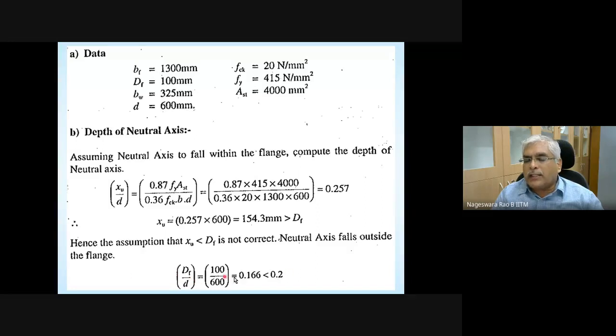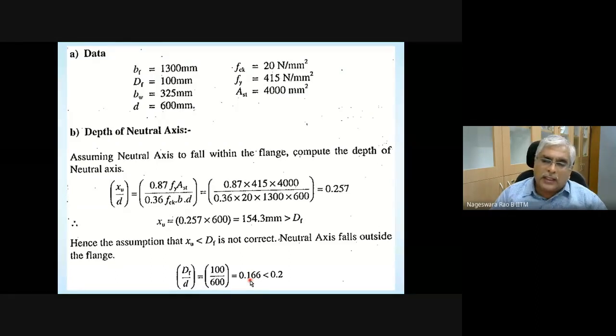When you pass this check, you can assume the flange is going to be uniformly stressed, provided one more check is passed. What is the other check? DF divided by XU shall not exceed 0.43. If both these checks are passed, then you can safely assume the flange is uniformly stressed, and the value is going to be 0.447 FCK.